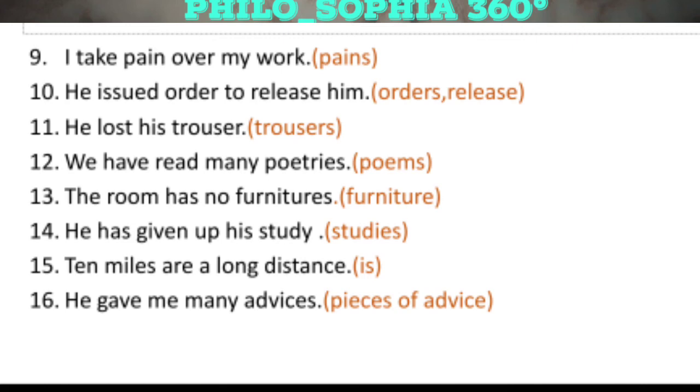In the same way, we have another sentence number 10. He issued order to release him. Now, order is not incorrect, but when we are using order in the form of something which is given by the government or given by some authority, then we have to add s in it, and the correct sentence will be he issued orders to release him.